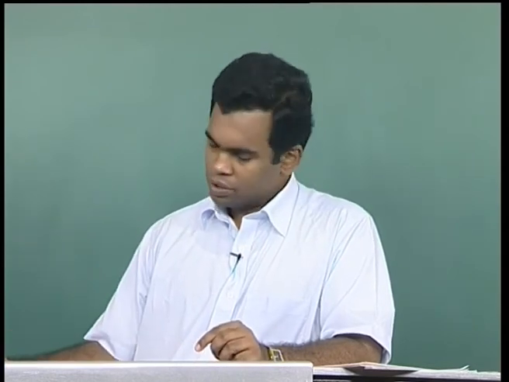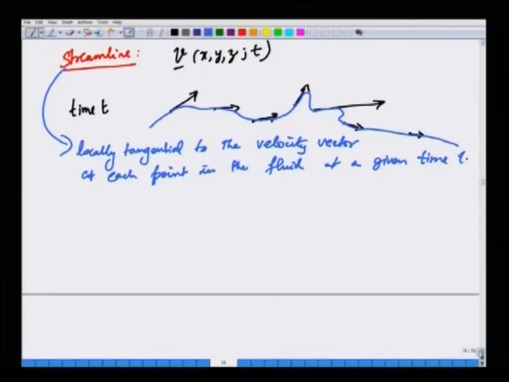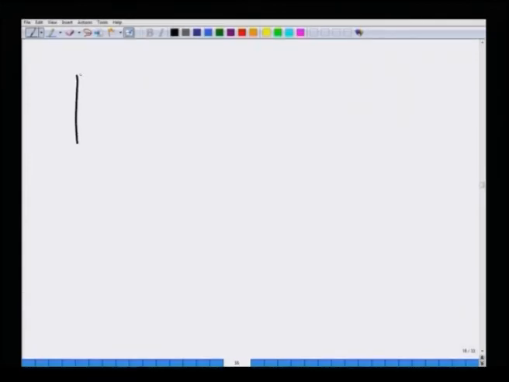So, I am going to illustrate the notion of path line, streamline and streak lines through an example. Imagine you have north, the 4 directions, east, south and west. Let us say wind is blowing from west to east. Let us say air is being blown from west to east.